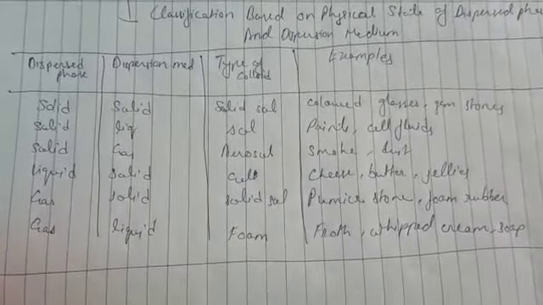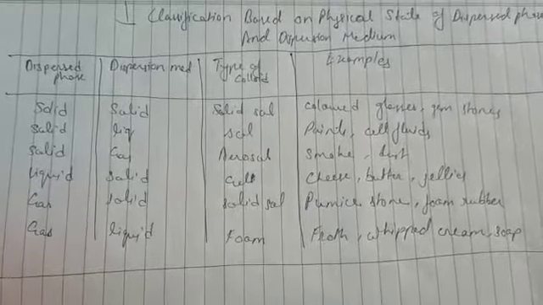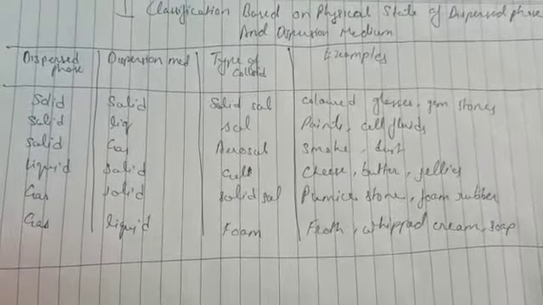Basically students, in chapter 2 we had studied about solutions, and you all know that solutions are homogeneous systems, that is you are not able to differentiate among the components present in the solution. So a solution is a homogeneous system, and for example, when you mix sand in water, then it is a kind of heterogeneous mixture. It means that if you are able to differentiate among the components present in any kind of mixture, then it is known as a heterogeneous mixture.